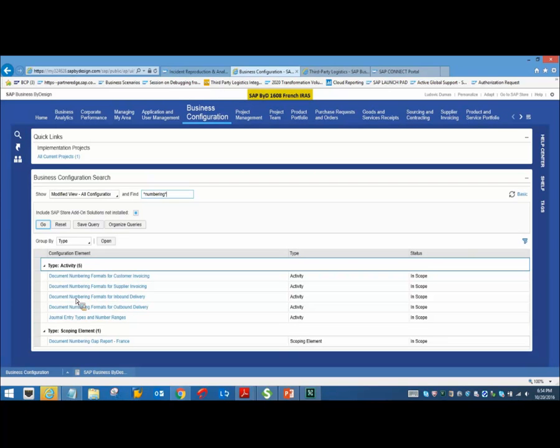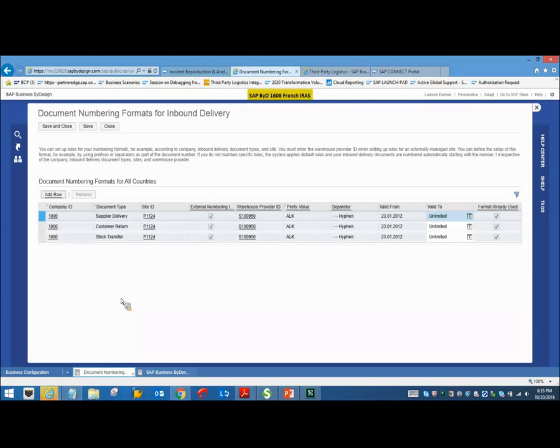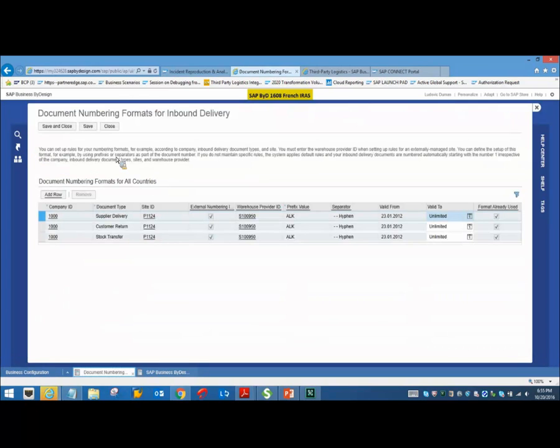So here I will directly check for the document numbering format for inbound delivery. The same holds good for outbound delivery as well. Let's select this document numbering format for outbound delivery. You can also access this activity by going to overview in the business configuration work center, and then directly entering the keyword here to search it.